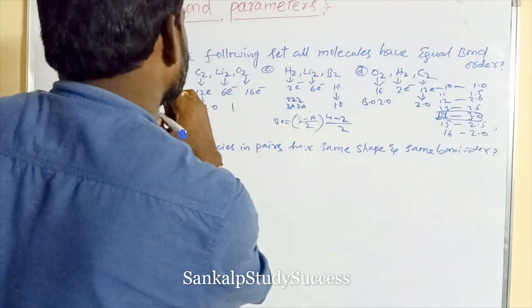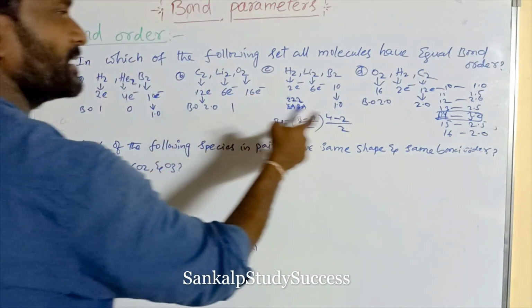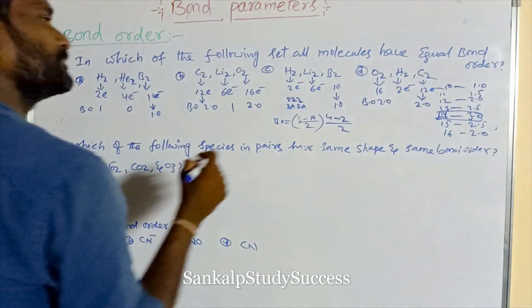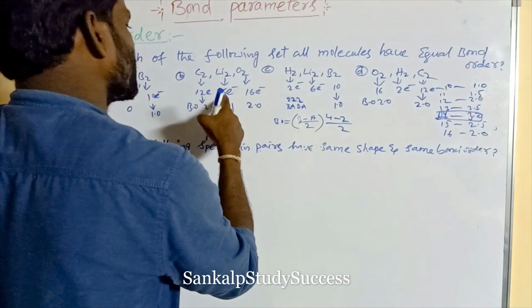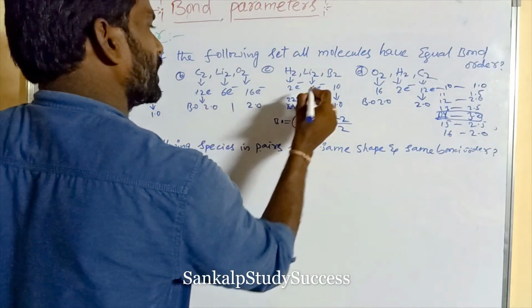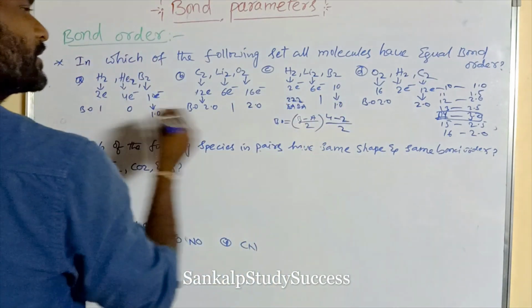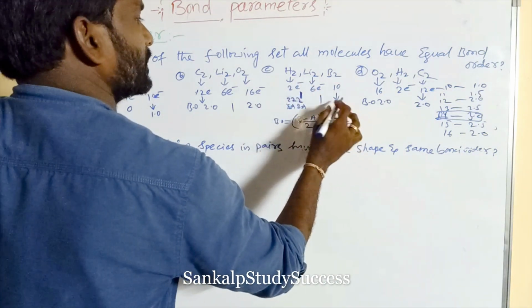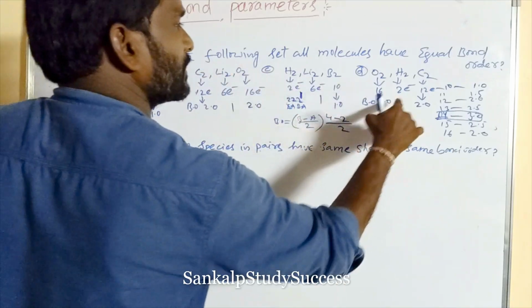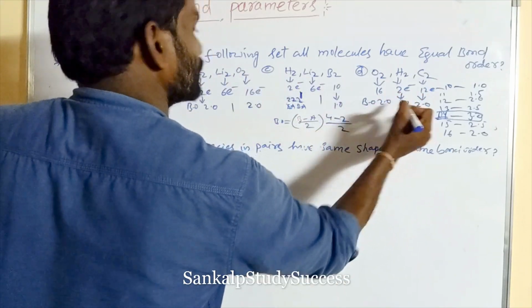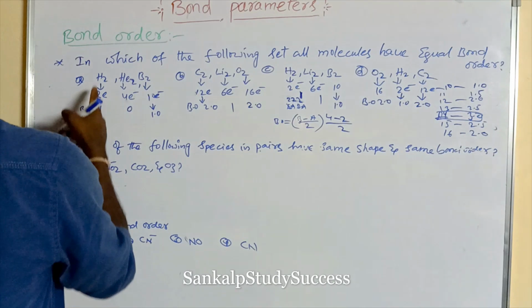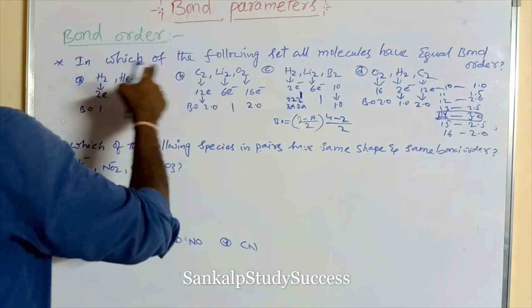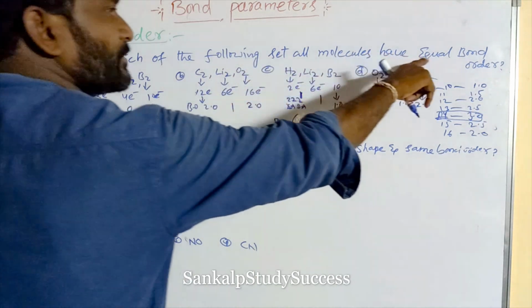So 16 electrons, it already says its bond order is 2.0. Now this is 6 electrons, what is its bond order? 1. 2 electrons, what is its bond order? 1. So this is 1, right? This is 2 electrons, 1.0. For 2 electrons, what is its bond order? 1. So, in which of the following sets do all molecules have equal bond order?